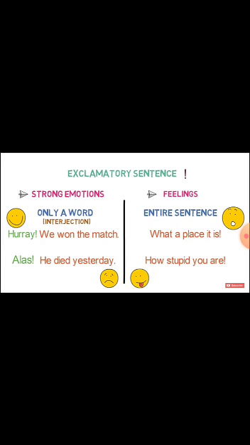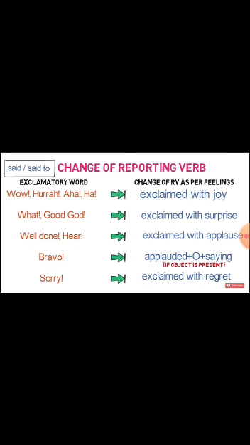Now come to the exclamatory sentence. Firstly, what is exclamatory? It represents strong emotions or feelings. Strong emotions where we use only a word, yes, we say, hooray, we won the match. Alas, he died yesterday. And in an entire sentence, what a place it is. How stupid you are. In this way, an exclamatory sentence can be represented in two ways.